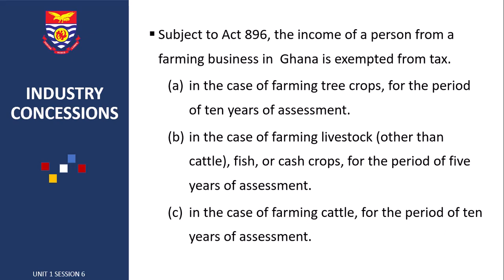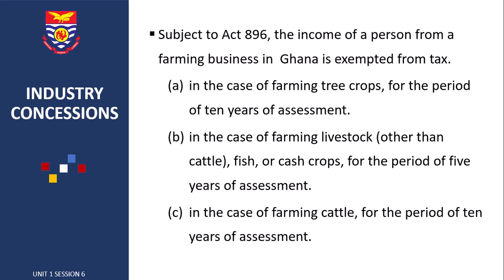In the recent budget, the 2023 budget, the government plans to increase the existing concessional rate from 1% to 5% to enhance the revenue base. So during the concessional period in Ghana, most businesses pay 1% of their income as tax. But according to the 2023 budget, the government plans to increase this 1% to 5%. So let us look at some of these businesses and the period in which they enjoy industry concession.